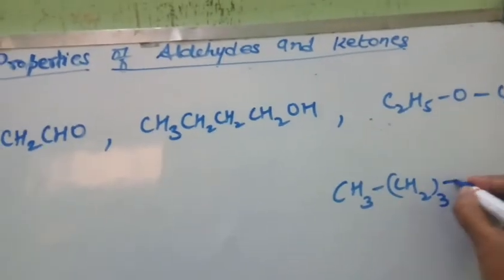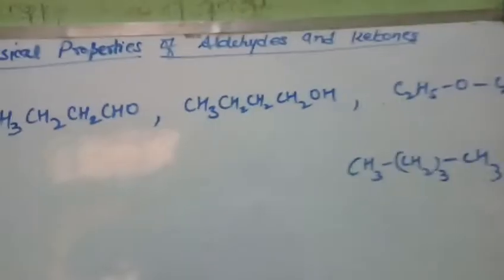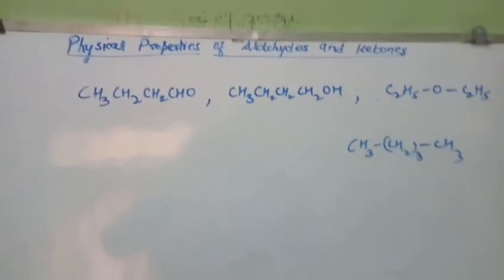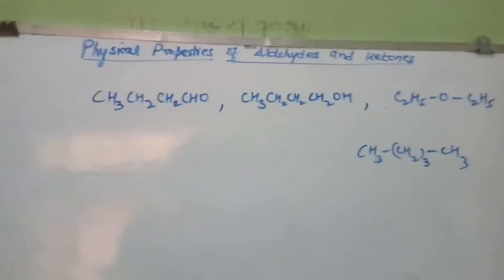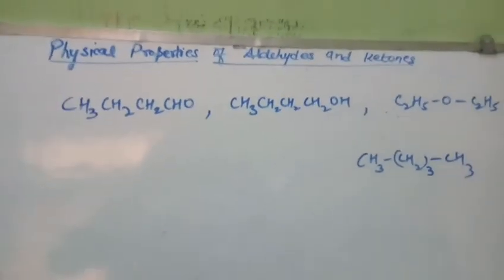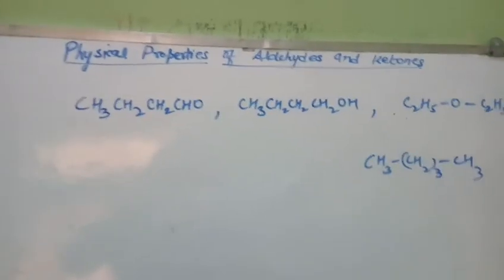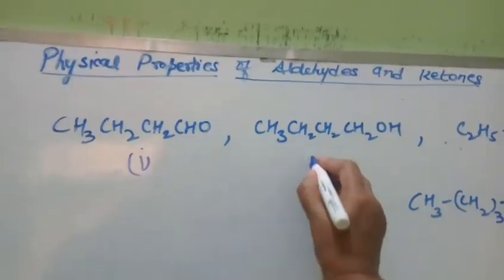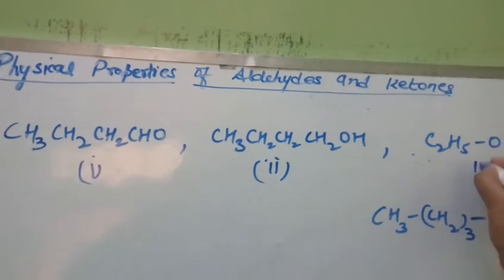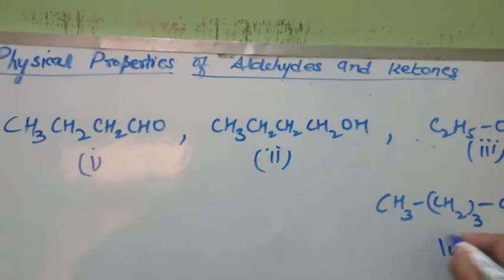Now they all have molecular masses from 72 to 74, meaning they have comparable molecular mass, and we have to arrange them in increasing order of boiling point. So let us number them: first, second, third and fourth.